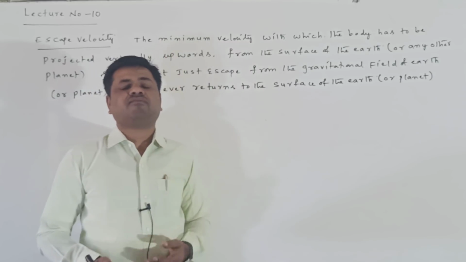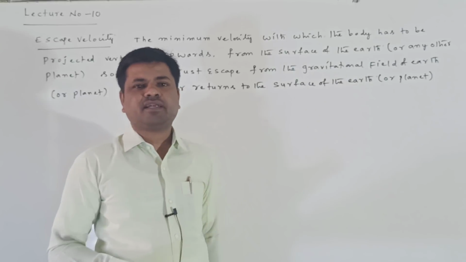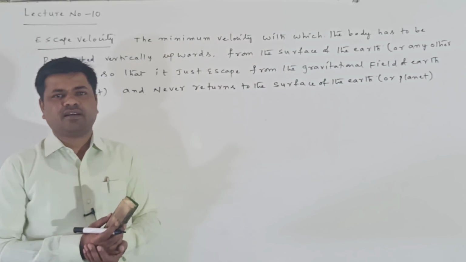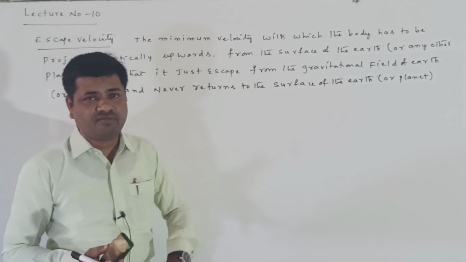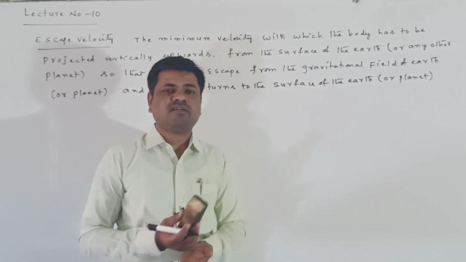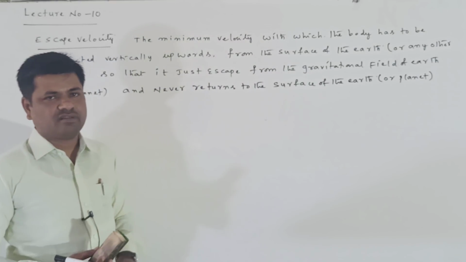When a ball is thrown in the upward direction, it comes back to the surface of the Earth, because the gravitational field is acting. But here the body crosses the gravitational field of Earth. That's the reason the gravitational field is not acting, so the body does not come back to the surface of the Earth. That is the meaning of this.